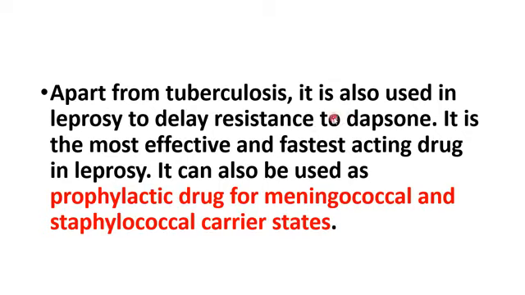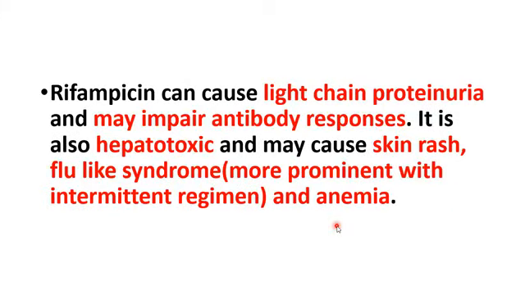Apart from tuberculosis, rifampicin is also used in leprosy to delay the resistance to dapsone. The main treatment we are giving for one month therapy is dapsone. To delay the resistance to dapsone, we combine it with a once monthly dose of rifampicin. Remember that point. It is the most effective and fastest acting drug in leprosy. Other uses: it can be used for prophylactic therapy in meningococcal and streptococcal carrier states, because it will destroy the carrier states in your nasal epithelium.